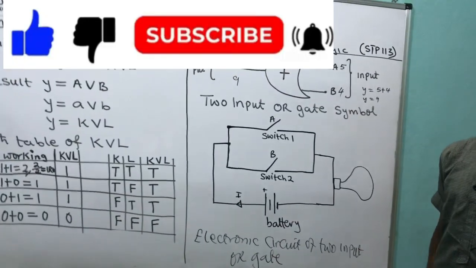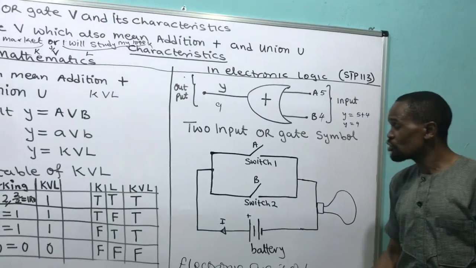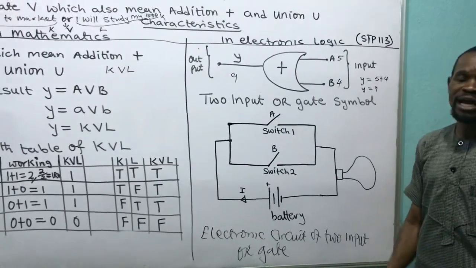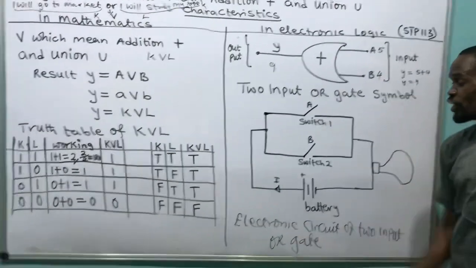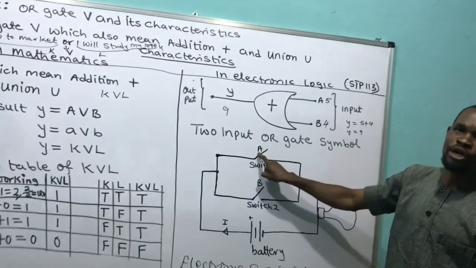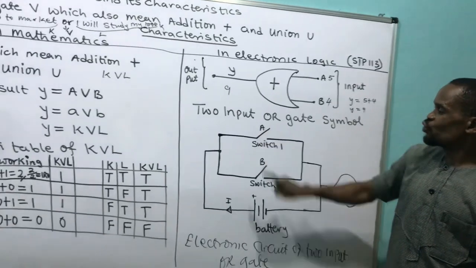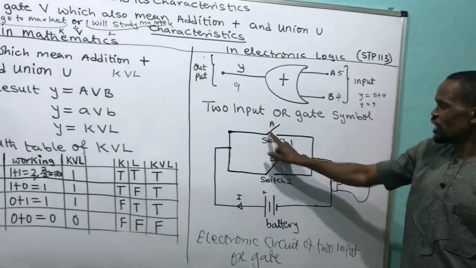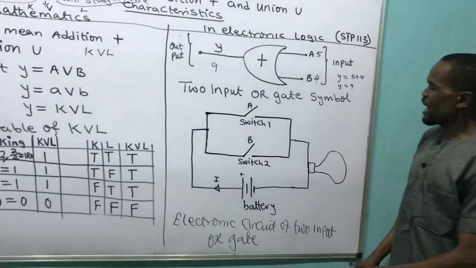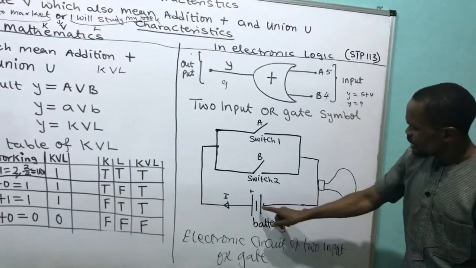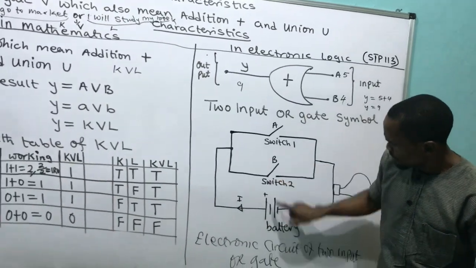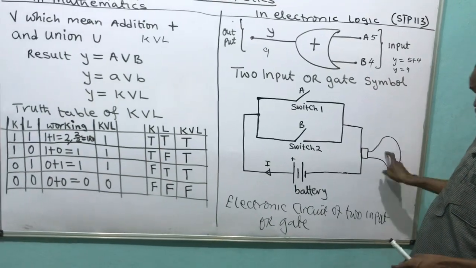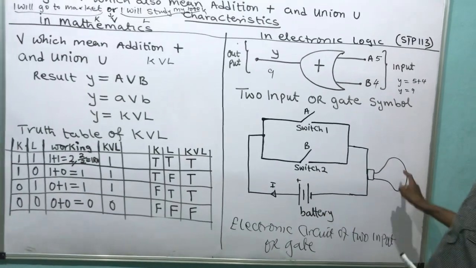This is the diagram, the electronic circuit diagram of the 2 input OR gate. Look at it. Can you see here? This is switch A, and this is switch B. Current will flow like this. This is the battery, and this battery supplies current to this bulb.